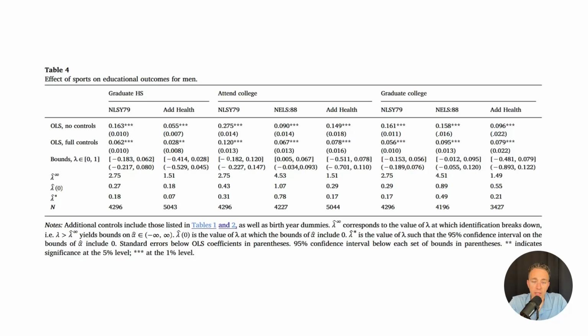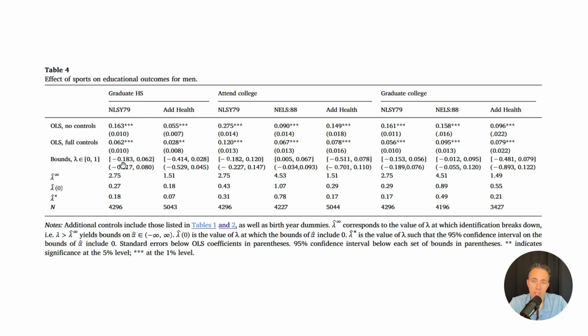And then what I wanted to replicate using the Diegert, Masten, and Poirier method is table 4 in our paper, and in particular just this one regression here. So we're looking at adult men, and we're looking at whether they graduated from high school as our Y variable, and then the treatment variable is, were they high school athletes? So if I have the short regression with no controls, that's going to tell me basically that there's a 16.3 percentage point premium to graduating high school for people who are athletes. And then if I include a battery of controls, that's going to go down to 6.2 percentage points.